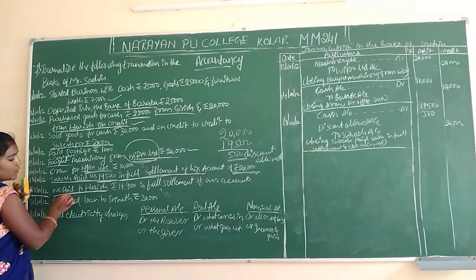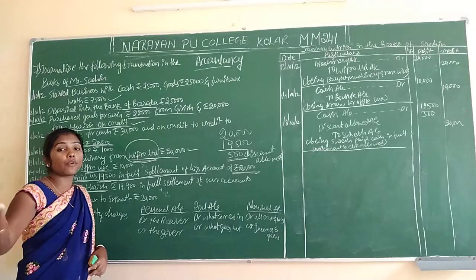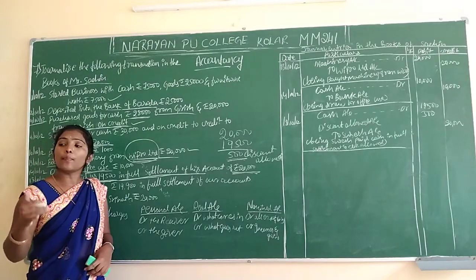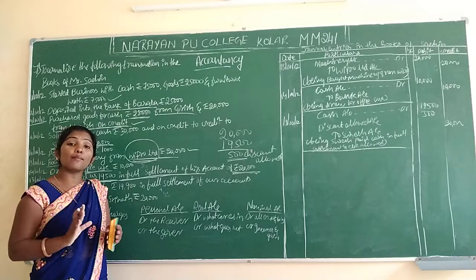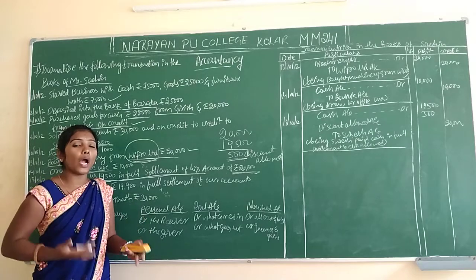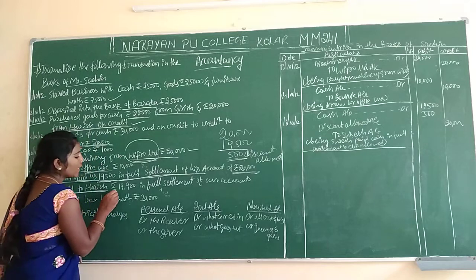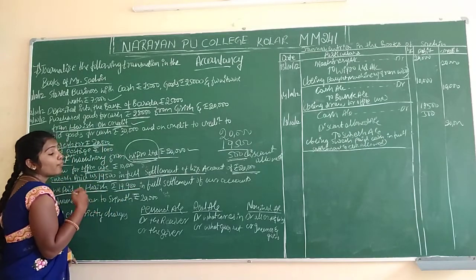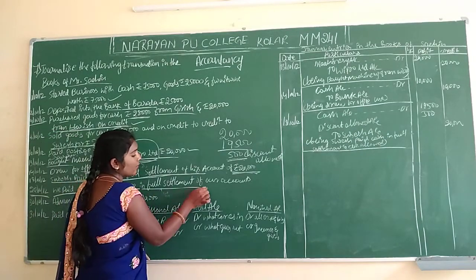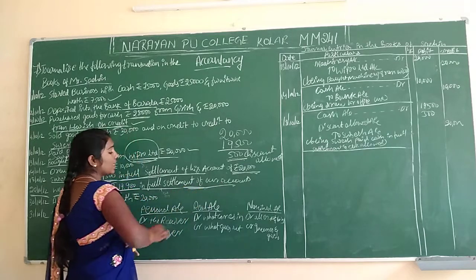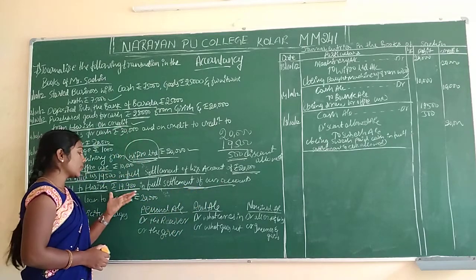We paid to Harish. We purchased from Harish, and at that time we didn't have money. Now I will pay Harish. And 19,900 only we paid in full settlement. In full settlement means definitely they will give the discount.